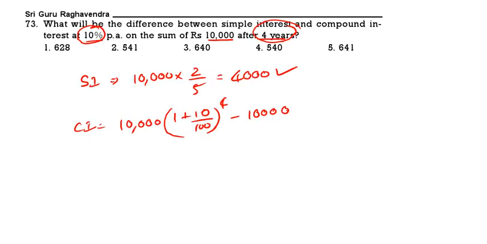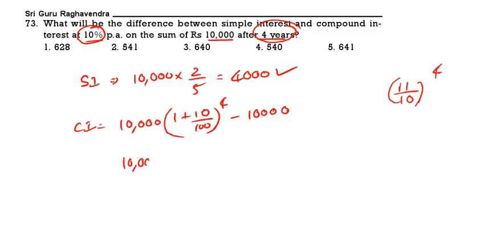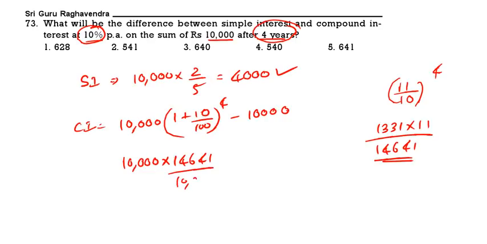Compound interest is 10,000 of 1 plus 10 by 100, whole power 4, minus 10,000. 1 plus 10 by 100 means 11 by 10. 11 by 10 whole power 4. So 10,000 into 11 cube, which is 1331. 1331 into 11 means 14,641. 14,641 by 10,000 minus 10,000. The 10,000s cancel, and we get 4,641.